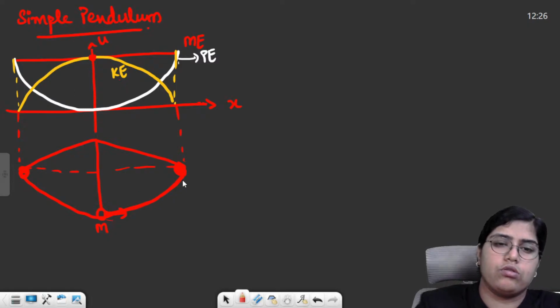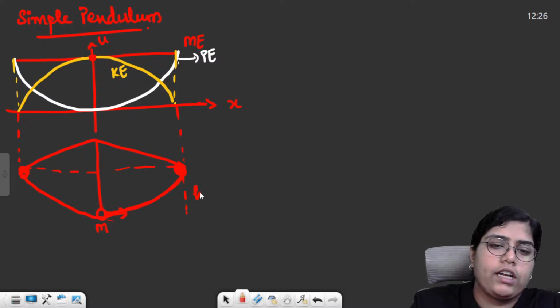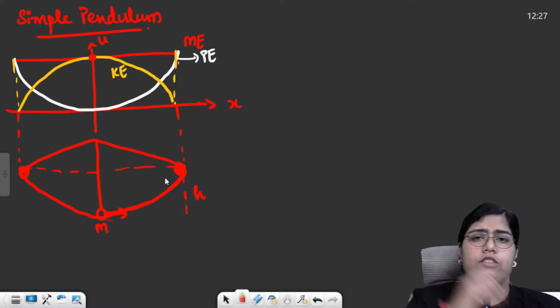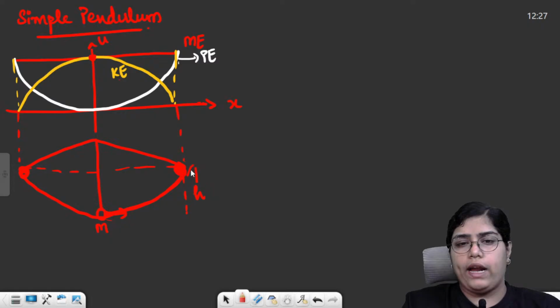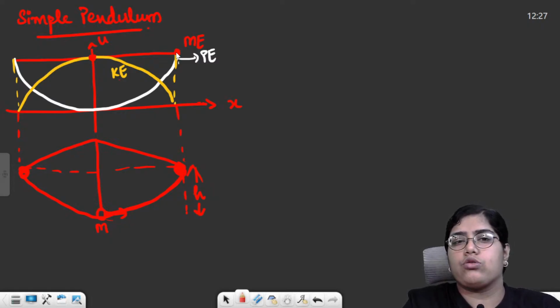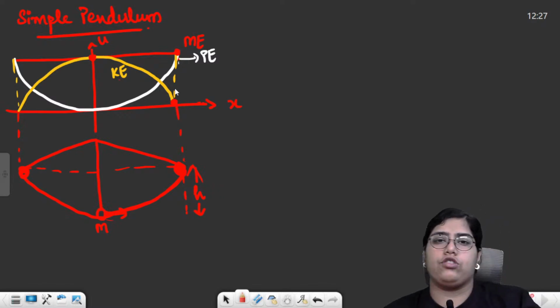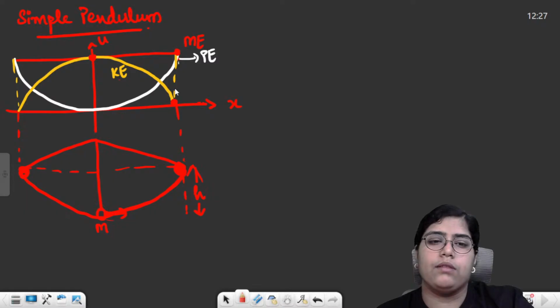Potential energy is zero. At the extreme position, it reaches some height h, the velocity becomes zero, and it starts to move in the opposite direction. So at the extreme position, only potential energy is there, and total mechanical energy is equal to potential energy. Kinetic energy is zero at extreme positions because velocity becomes zero.